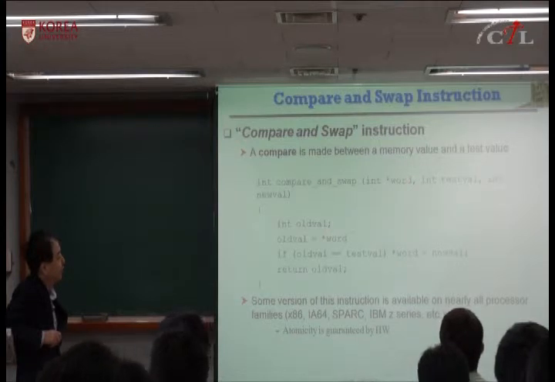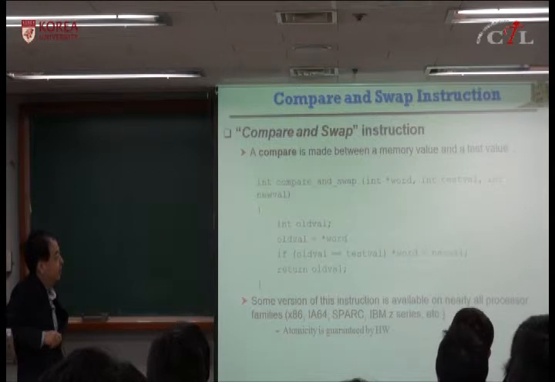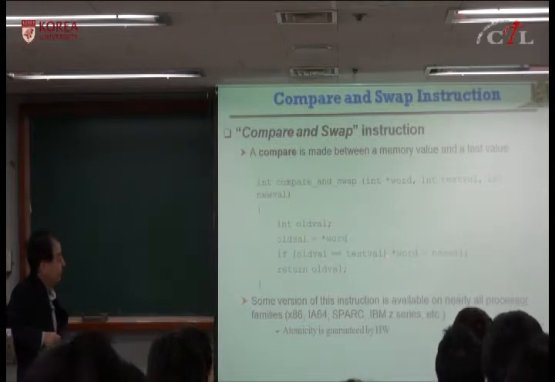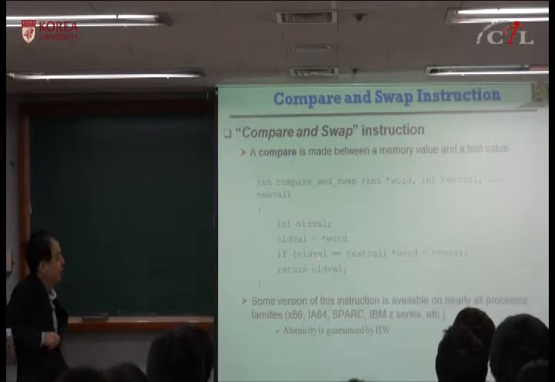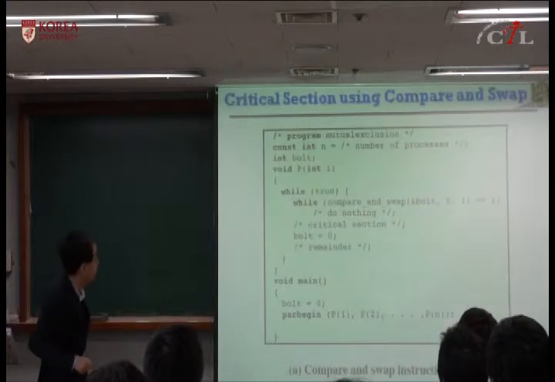You access this memory location, and if the old value equals the test value, you put the new value into the memory location. And if not, then you don't do this, right? And then you return the old value. Okay? This is the definition. As I said, this is supported by most processors as a comprehensive instruction.